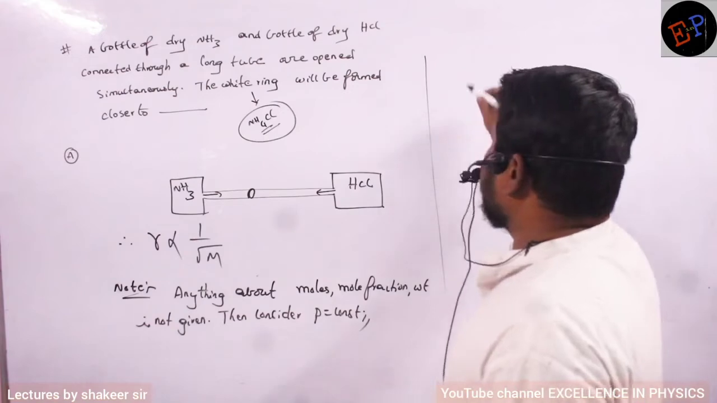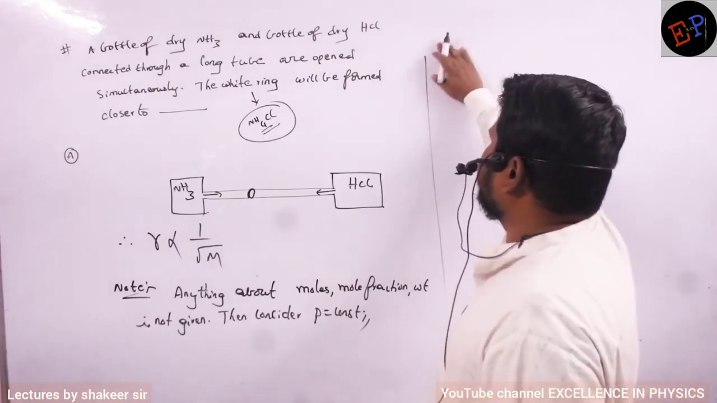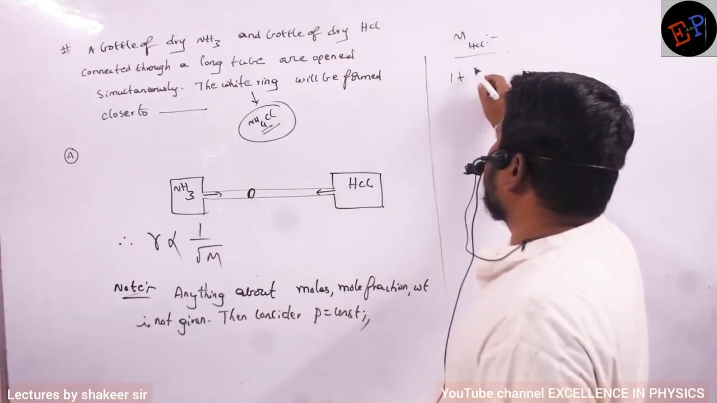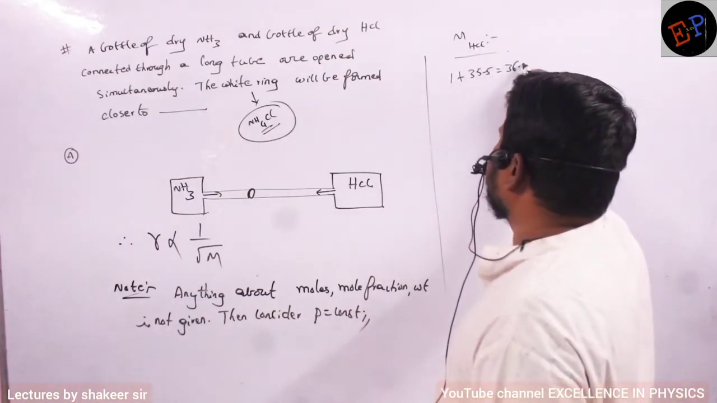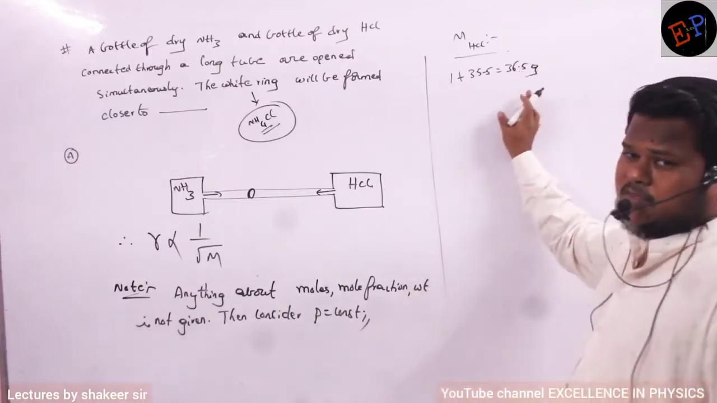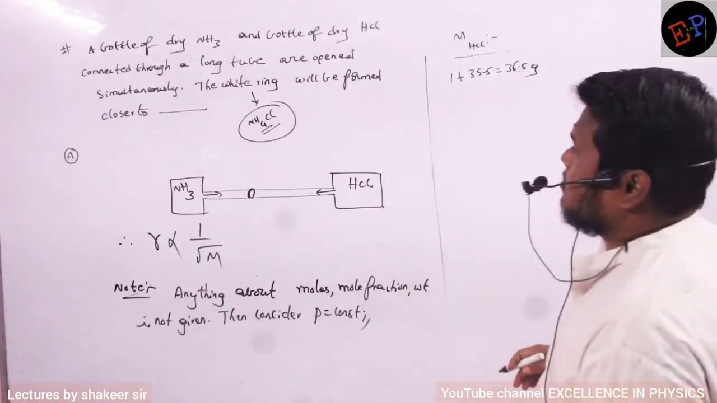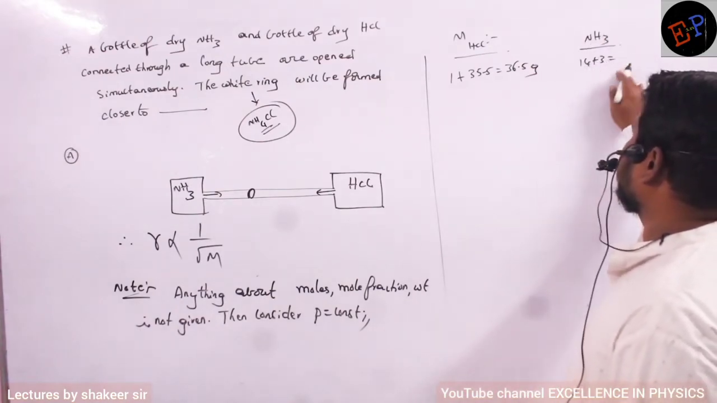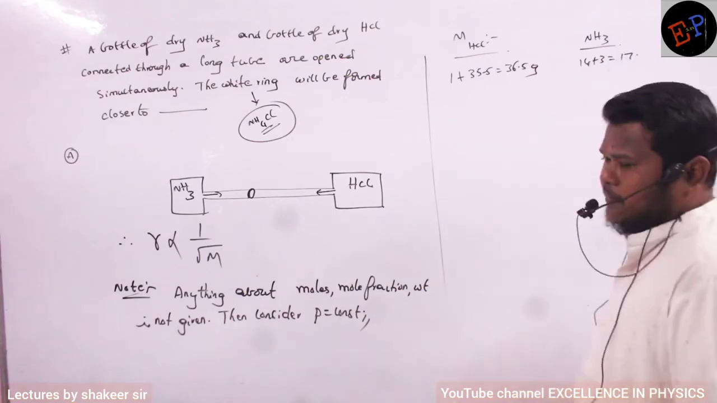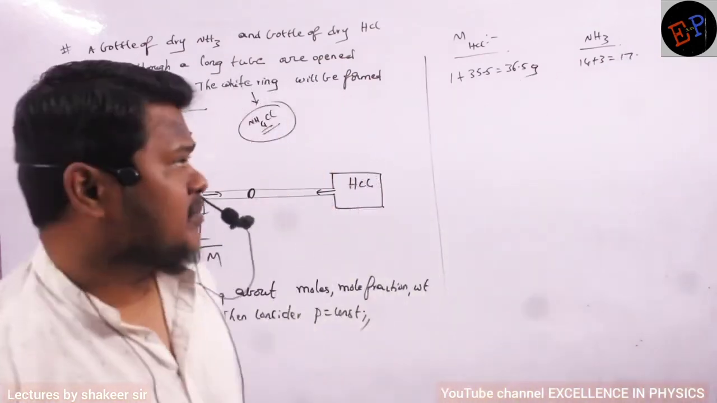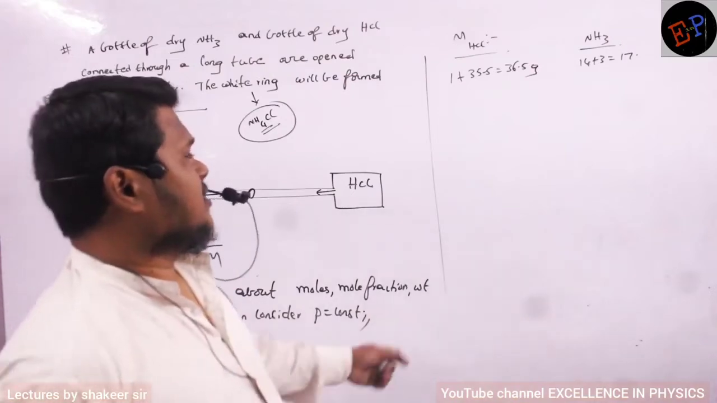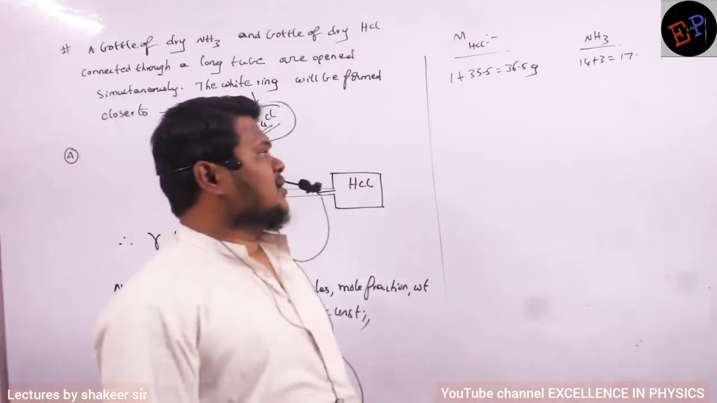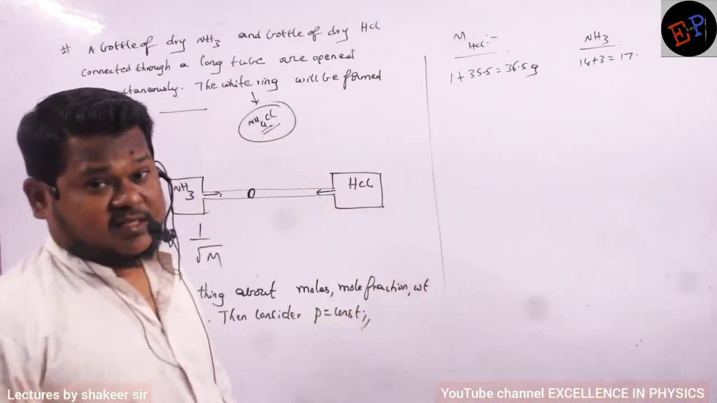Now, what is the molecular mass of HCl? Hydrogen is 1, chlorine is 35.5, so total 36.5 grams. For 1 mole, this is the molecular mass, 36.5 grams. Similarly, the other one, NH3. Nitrogen 14 plus 3, how much? 17. So therefore, which mass is greater when compared to which mass? Definitely, the mass of HCl is larger when compared to NH3. Clear, no? So which gas will diffuse very fast?